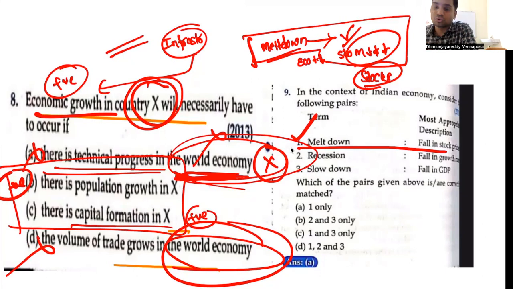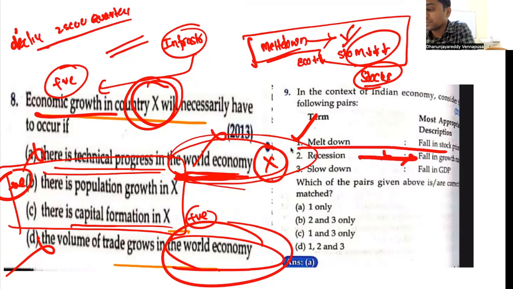Recession is fall in growth rate. It has to be understood that recession is not merely a fall in growth rate, it is a decline in the growth rate for two successive quarters. Two successive quarters you have to see a decline in growth, then only there will be recession. So technically recession is not a fall in growth rate. Successive fall in the growth rate for two times is recession. That is what we have to understand. If there is a fall in growth rate, what do you say, growth is negative, that's it.